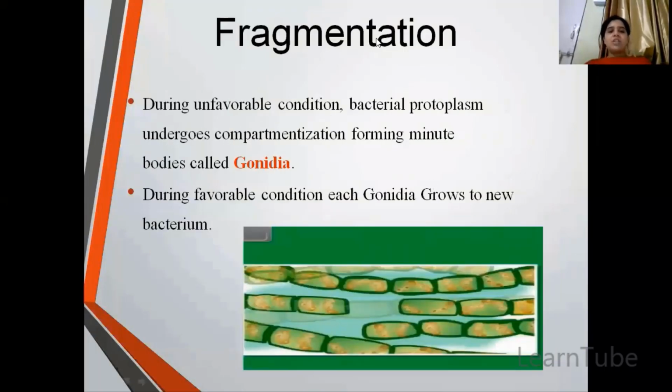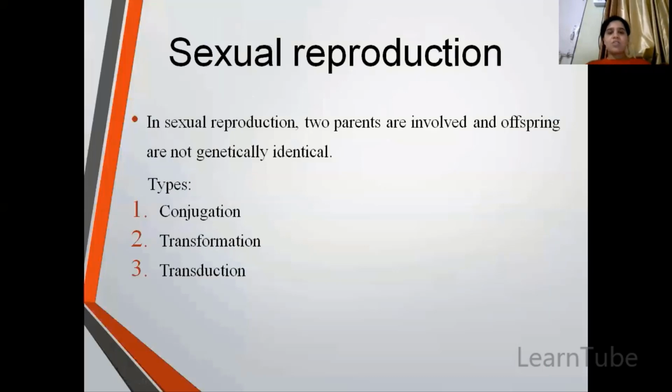Next is fragmentation. Now usually fragmentation occurs when there are not favorable conditions. So under unfavorable conditions, the protoplasm or the cytoplasm forms compartments and forms minute bodies called gonidia, and these gonidia further give rise to a new bacterial cell. So here you can see the compartmentalization has taken place in the bacteria, and then these individual gonidia will give rise to new cells. So that is fragmentation.